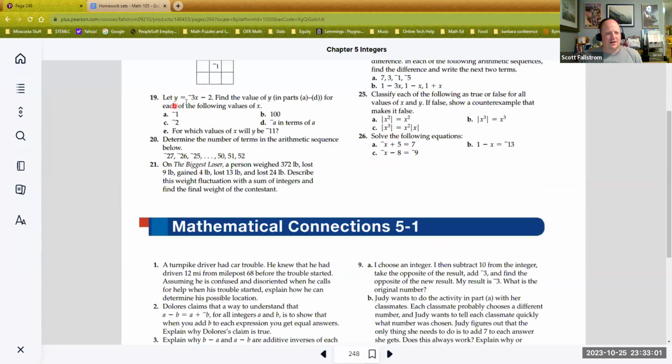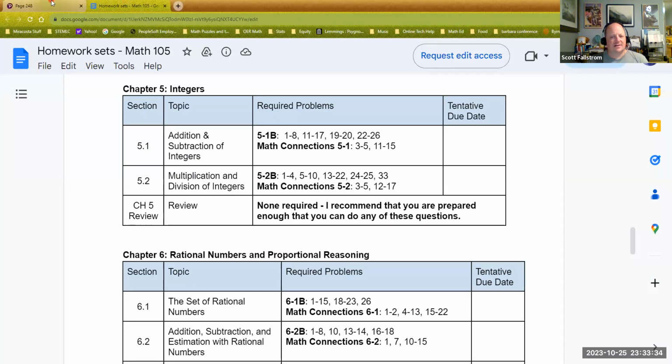Then 19 and 20. Let y equal -3x minus 2. Find the value of y for each of the following. So you're going to plug that in for x and see if you can find the value of y. That's 19, 20. Determine the number of terms in the arithmetic sequence. This is exactly what we did back in chapter 1. And so it shouldn't be an issue. You can use the algebraic approach, or you could use what I've done before in class where I showed you would add or subtract something to make a sequence that's easier to work with. So that's 19 and 20.